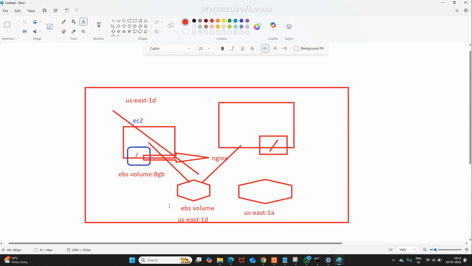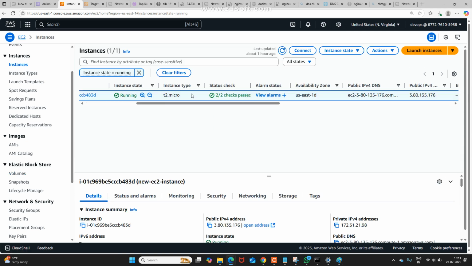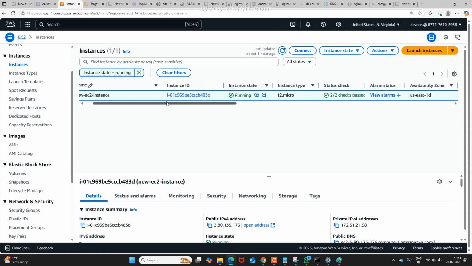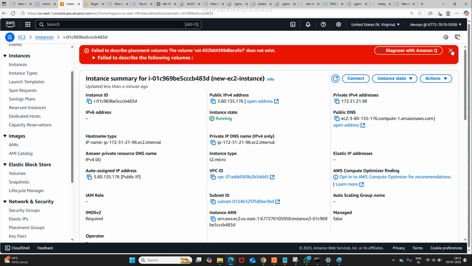For very simple, it is already attached, right? How can you know whether it is really attached or not? How can I understand? Go to EC2 instances. Click on the EC2 instance, the console, their instance ID. Click on it. Going to this is not required.